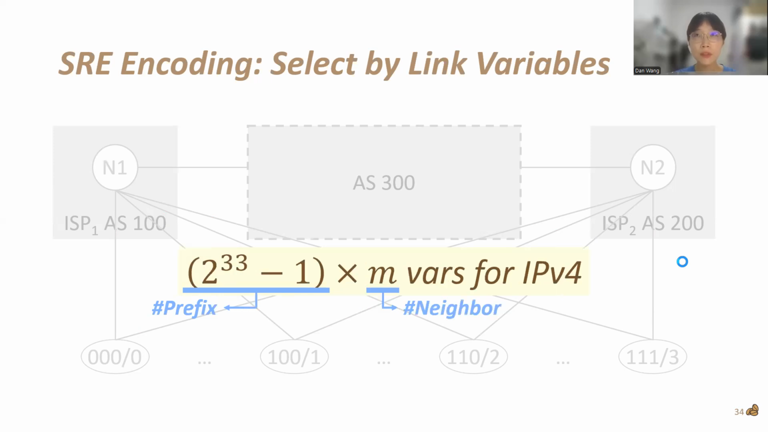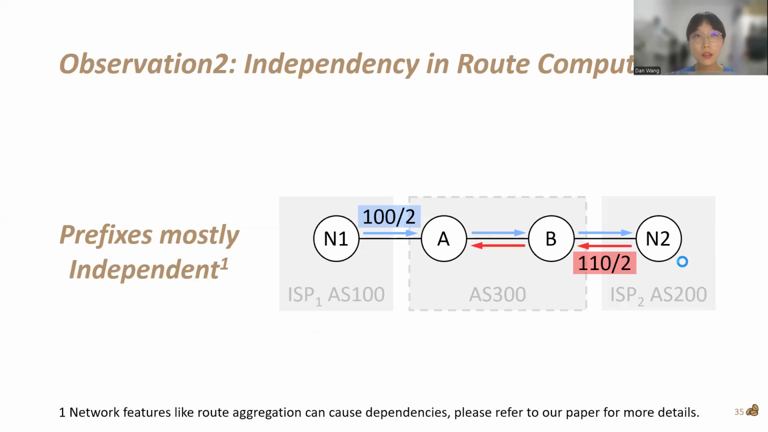However, for IPv4, we still need (2^33 minus 1) times m variables. Fortunately, we observe that prefixes are mostly independent in route computation. That is, the computations of routes for different prefixes do not interfere with each other.